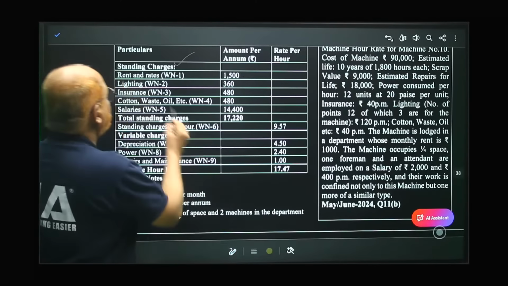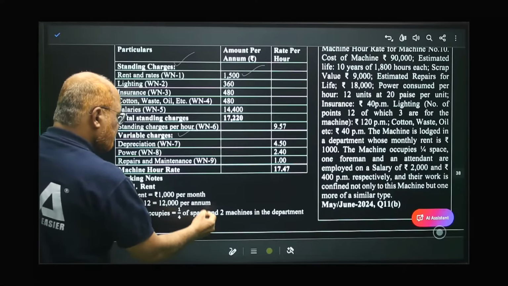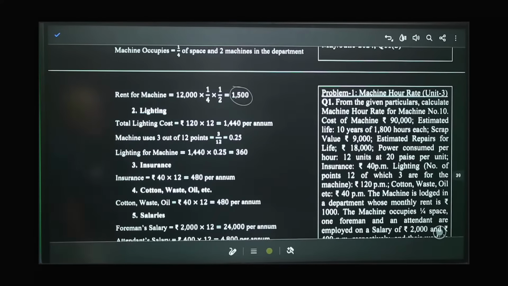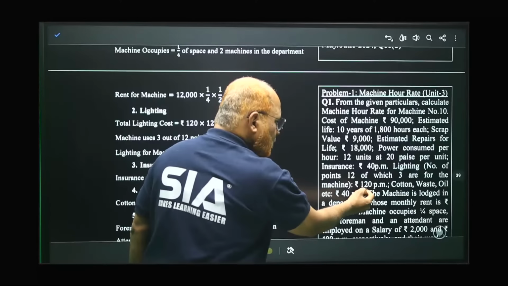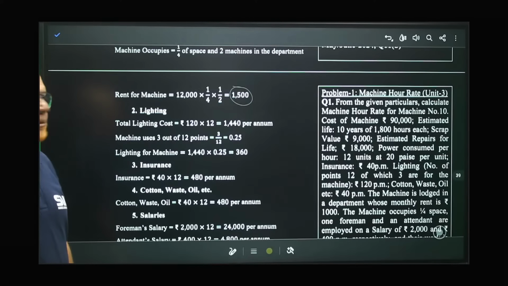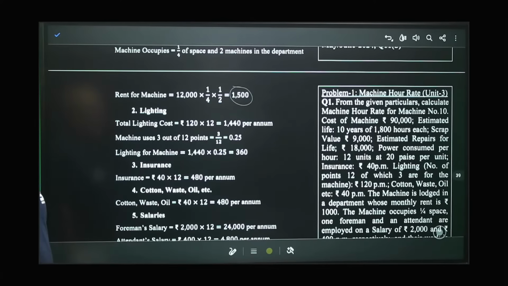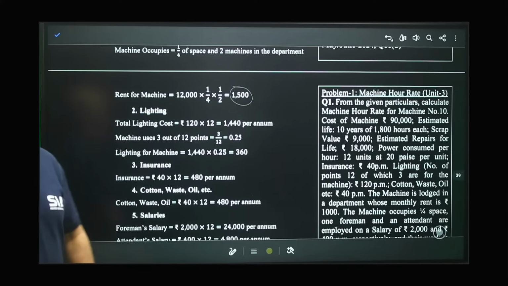Now, after that, lighting. Working note number 2. Lighting also we require per annum. Total lighting cost is 120 per month, as given in the problem. But we don't require per month. We need per annum. So 120 into 12 is 1,440 per annum. This 1,440 per annum is for all 12 lighting points, but the machine uses only 3 out of 12 points.